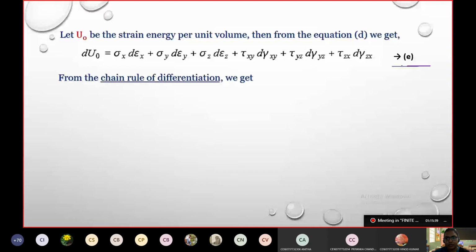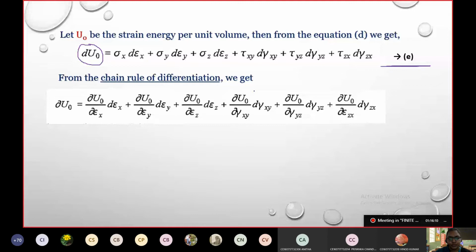This is one case. But without looking into this case, if I know dU naught is a strain energy component of a 3D structure, I know that for a 3D element I have 3 normal stresses in X, Y and Z direction, and 3 shear stresses in the respective faces. So I can also apply the chain rule.